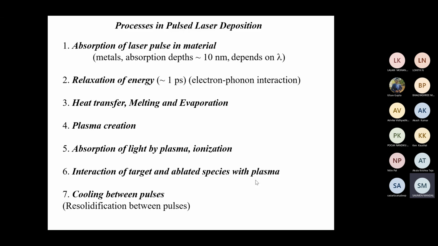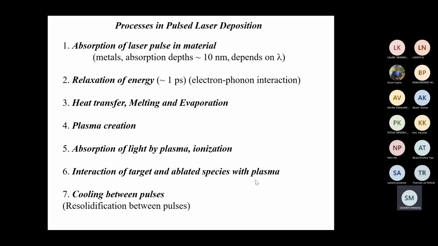Then whatever evaporated atoms or molecules are coming will convert to plasma, and that plasma will gain energy and become stronger. Further, through the interaction of the target and the ablated species with the plasma, that plasma will start ablating material from the target surface, and then the cooling between pulses.